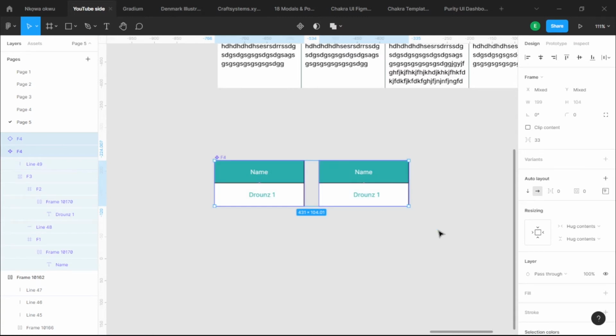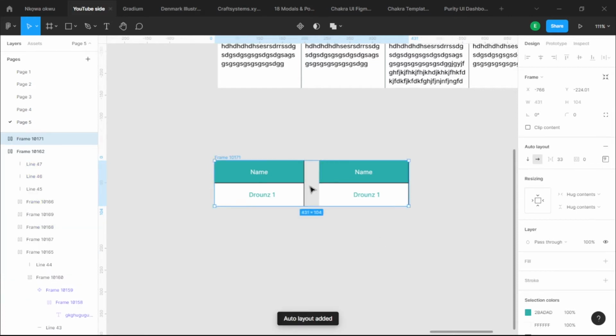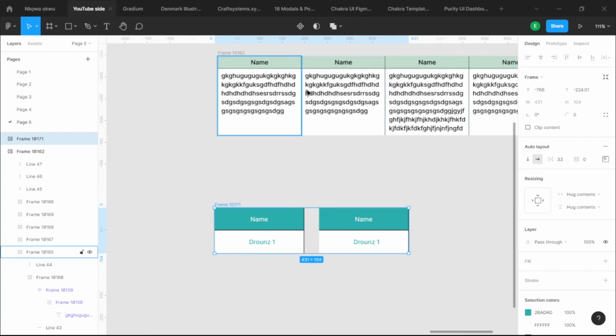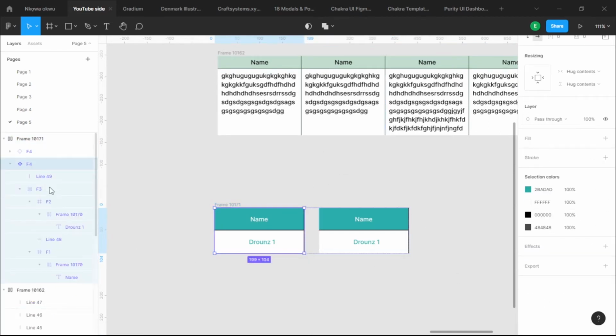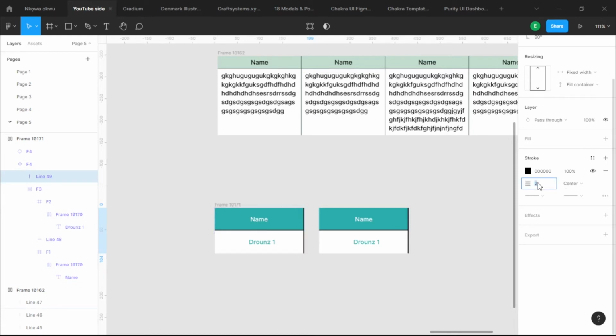As we have two of these components, I'm going to make both of them inside an auto layout now. That is Shift A. We are using auto layout and auto layout and auto layout here because it's important to use auto layout. If not, it won't work. Now we have this and we have space in the middle, just like what we have here, where the line is the space in the middle. So that is what we want.